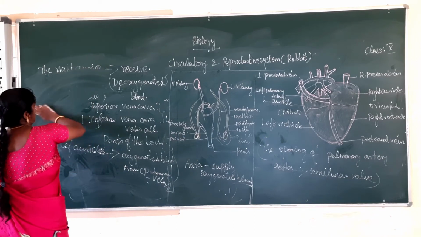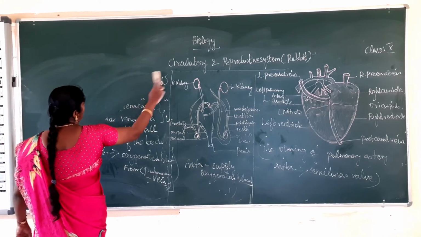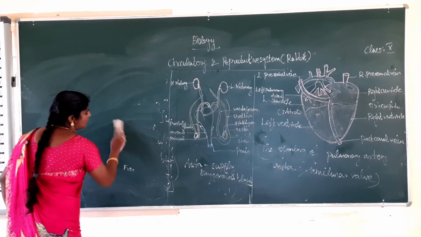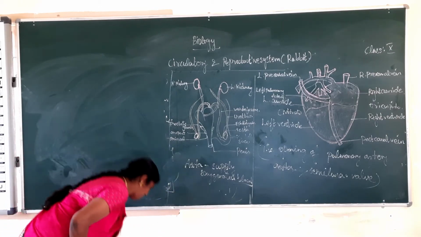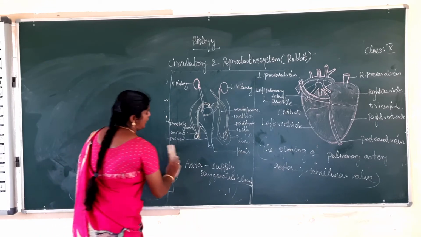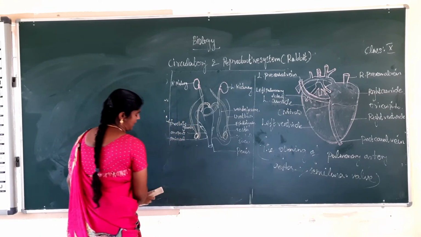Urinogenital system. What is the meaning of urinogenital system? The urinogenital system comprises the reproductive system and excretory system.